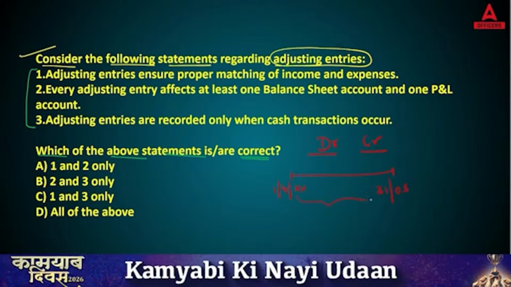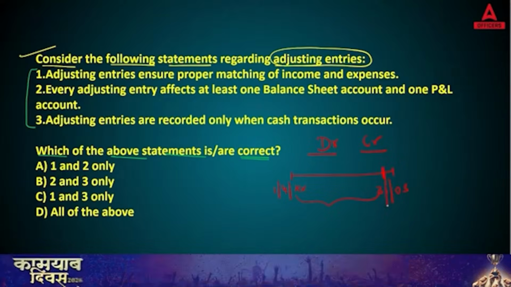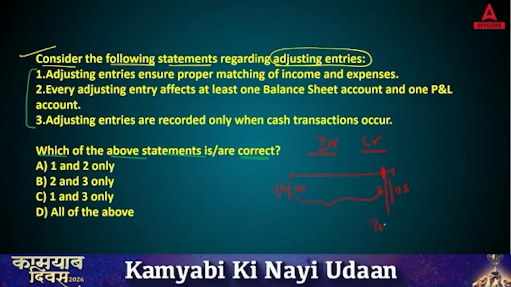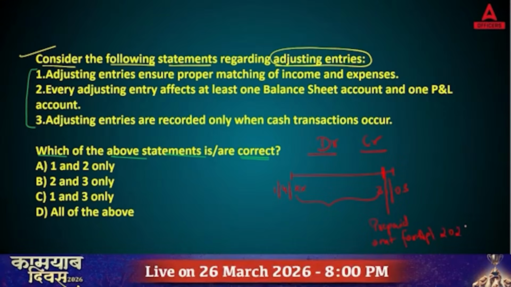This is our accounting period. Now, during this accounting period, let's say during the March month, you have prepaid an amount for April 2027.